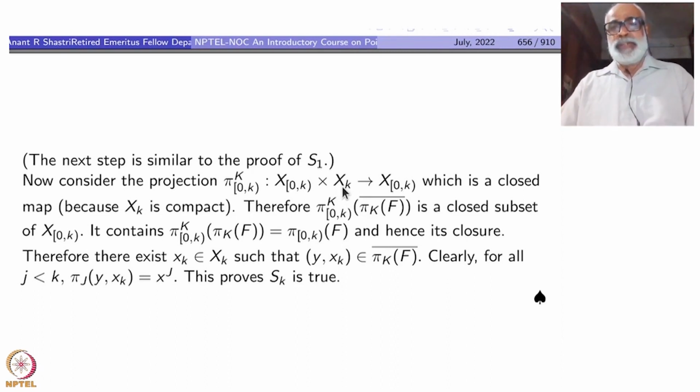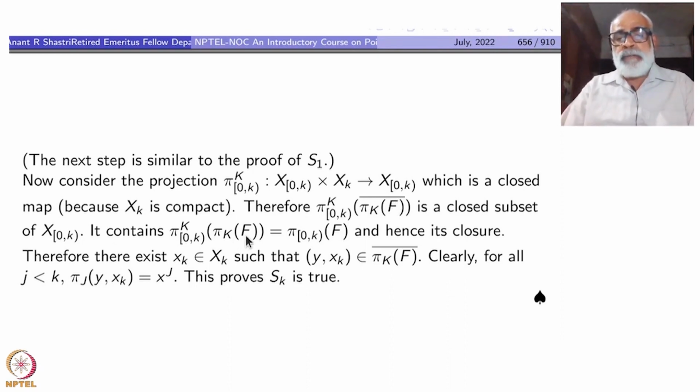So we have to use each xk is compact after all. So because xk is compact, this is a closed subset here. The image pi k 0 k of pi k f bar, that's a closed subset I am taking here, is a closed subset of 0 k, but it contains pi k of f, right? Its projection pi k of f is there, which is nothing but pi 0 k of f, and then it contains a closure.